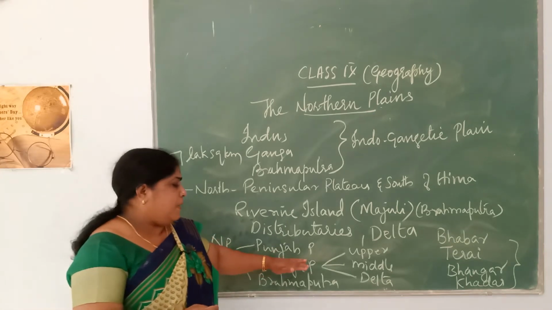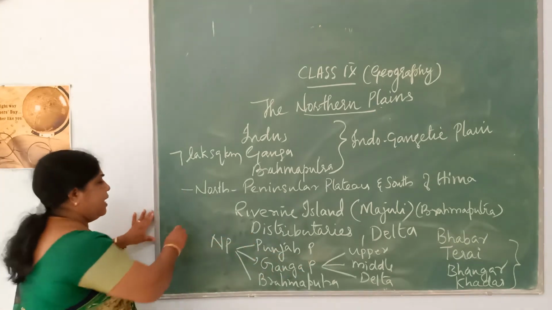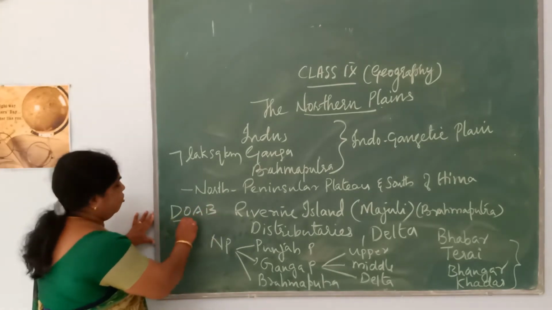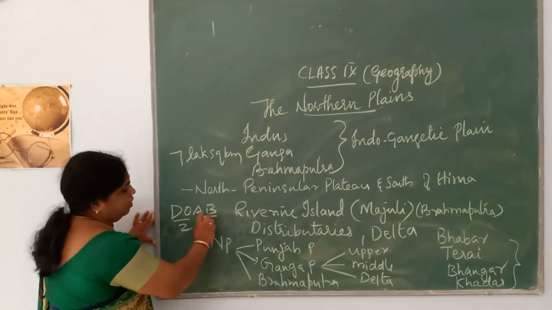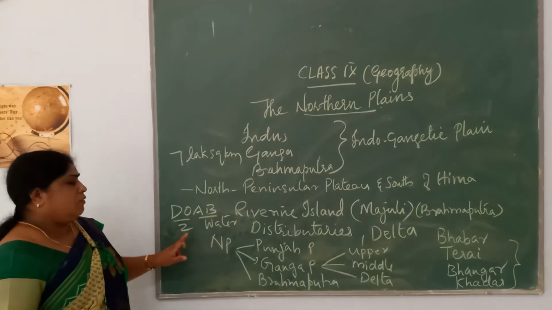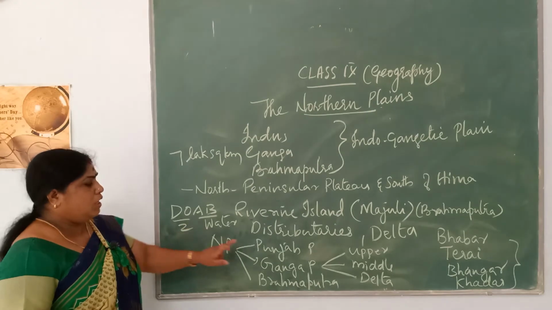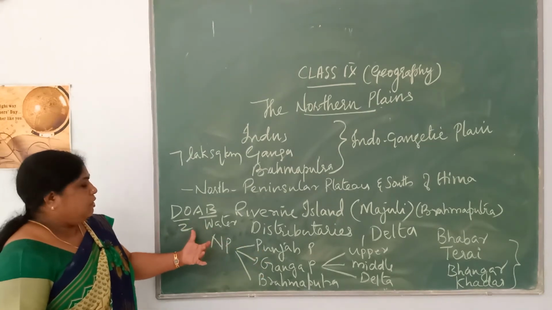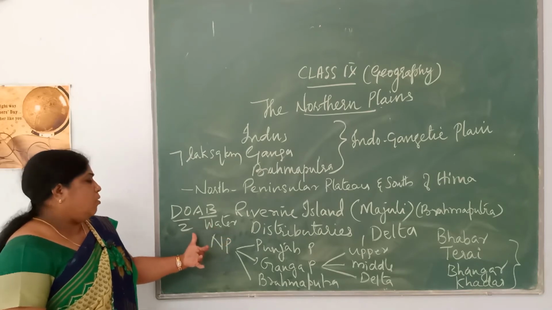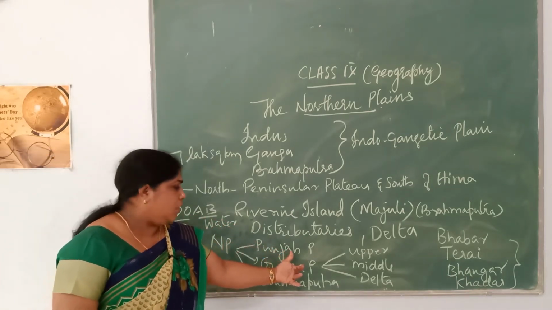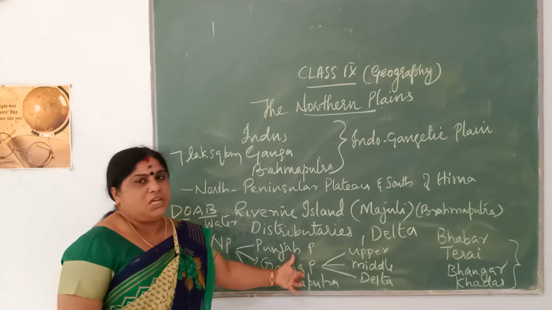Now this Punjab plain is also dominated by an area which you call as Doab. D-O-A-B. Doab means 2 and Ab means water. So land between 2 rivers is called as Doab. So in Punjab you can see in many areas land between 2 water bodies which you call as the Doab. So I think you have no doubt related to Punjab plains.